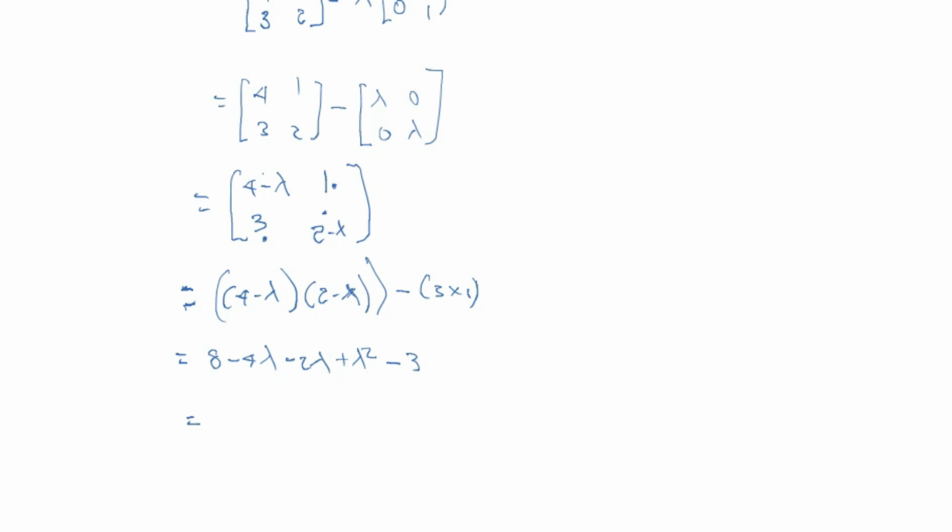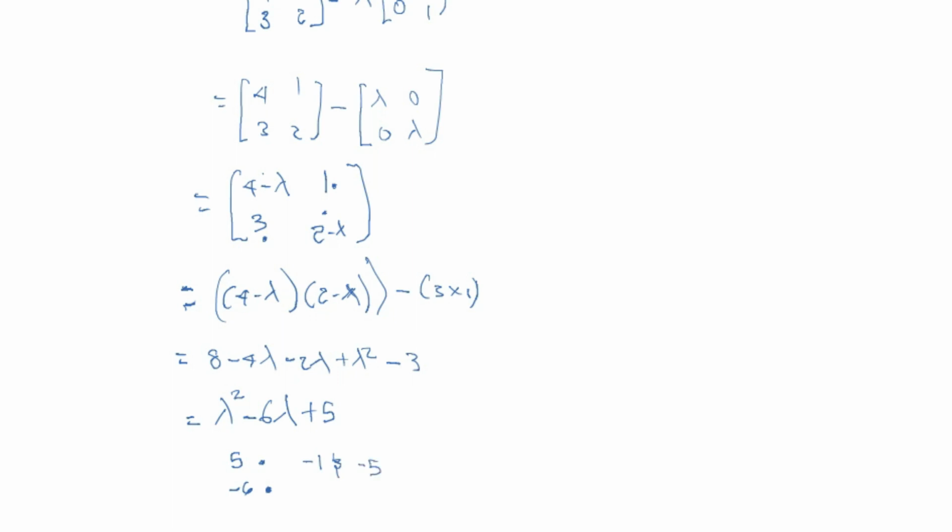Starting from the highest order, we have lambda squared, minus 4 lambda minus 2 lambda, which is minus 6 lambda, and 8 minus 3, which is plus 5. So this is a quadratic equation. We look for two values which, when multiplied, give us 5, and when added, give us minus 6. These two values are minus 1 and minus 5.